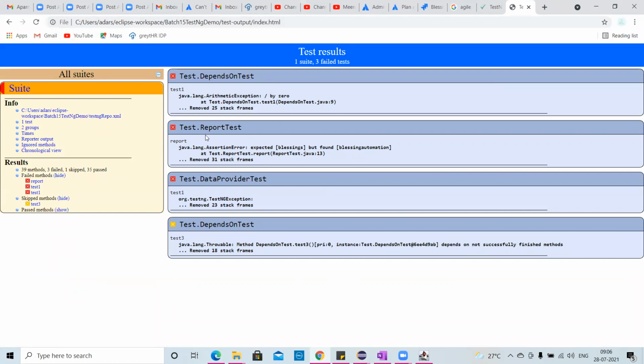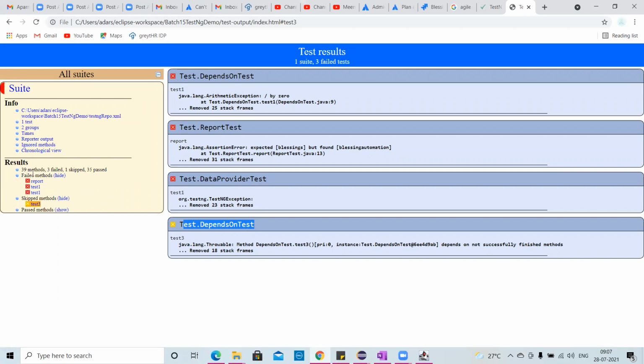Just see here, other things I was not able to see. I have a total of 39 methods, in which 3 failed, 1 skipped, and 35 passed. It is giving my report. The failed methods were this: one was report, one was dependsOnMethod, and one was this. Overall it was failing in such a way. The skipped test case was the one that depends on a test that failed.